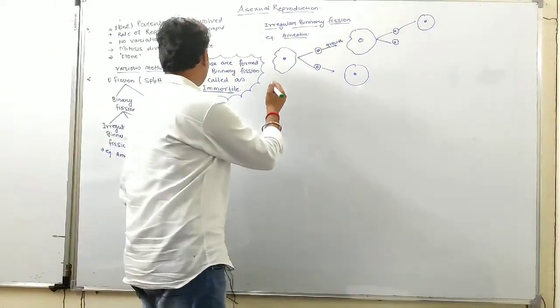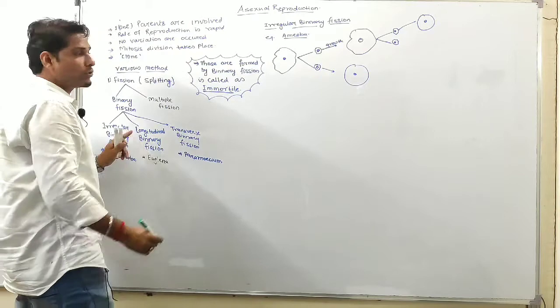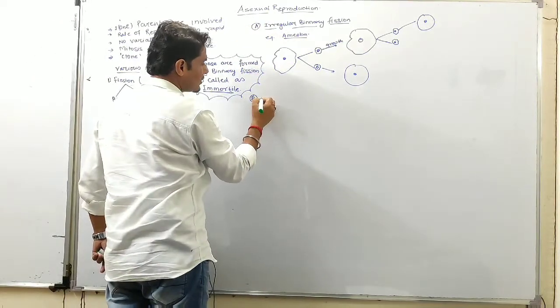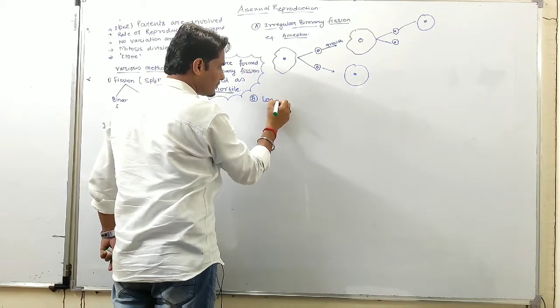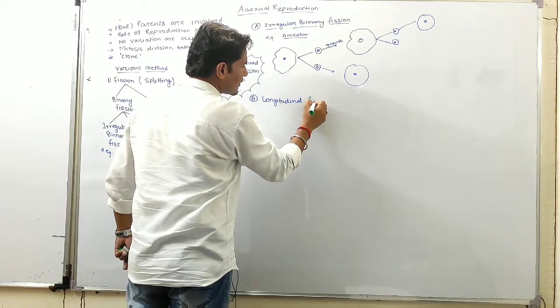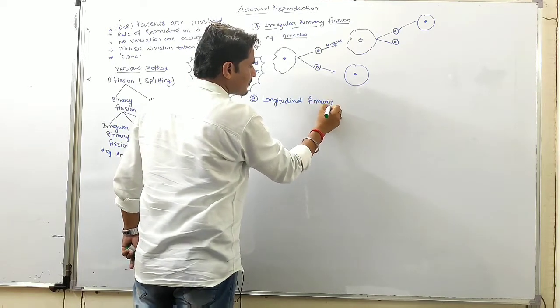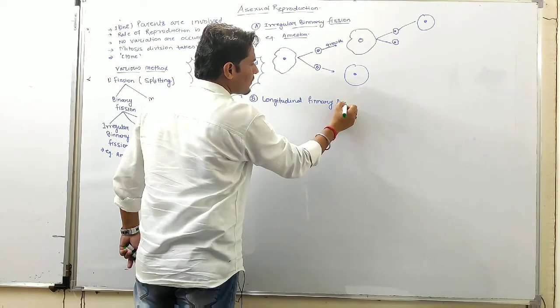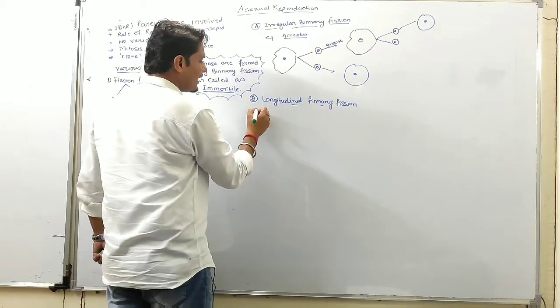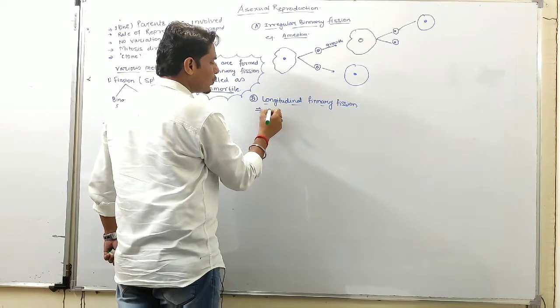Then second is longitudinal binary fission, seen in euglena.